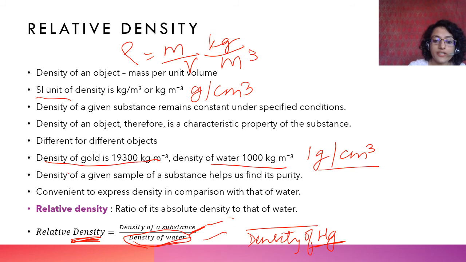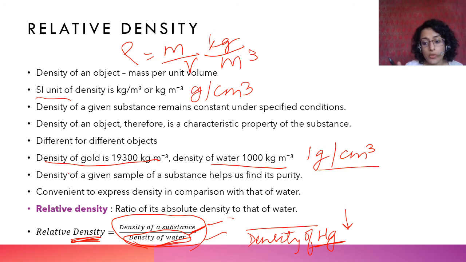So relative density of the substance decreases when that object is placed in mercury. Therefore, since the density decreases, the buoyant force acting is higher, and therefore an object that is denser than water may be less dense than mercury, and then that same object will sink in water, whereas that same object will float in mercury.